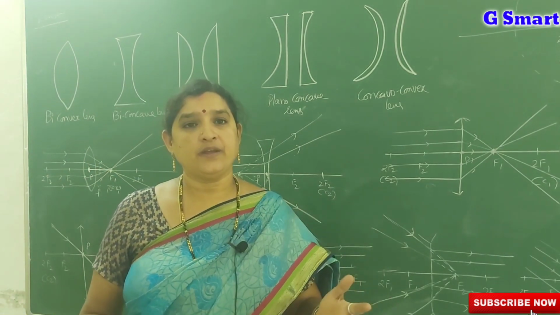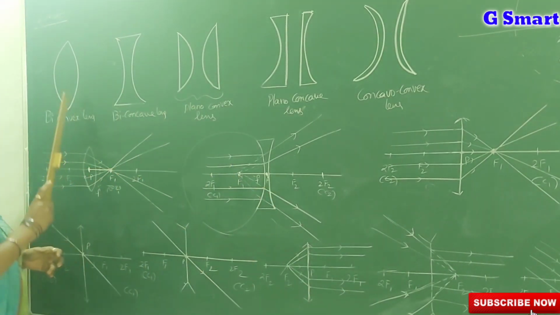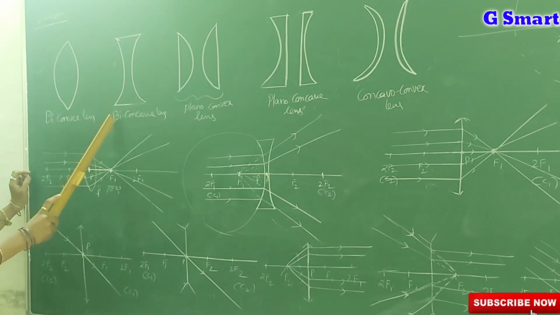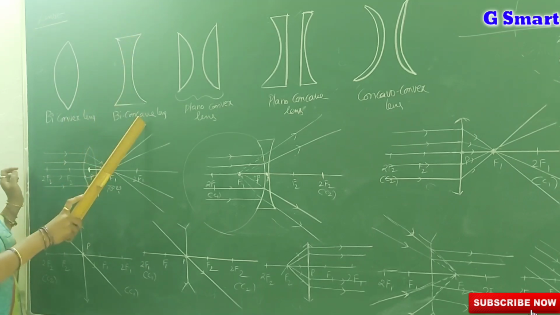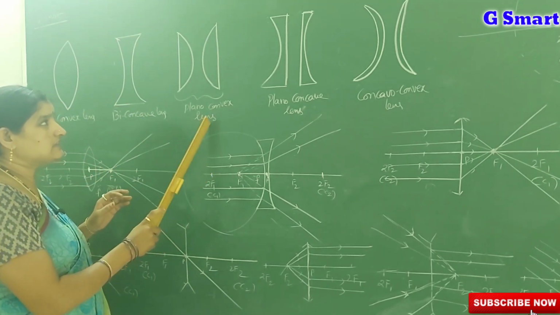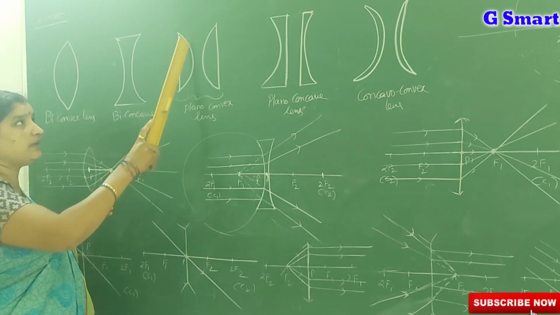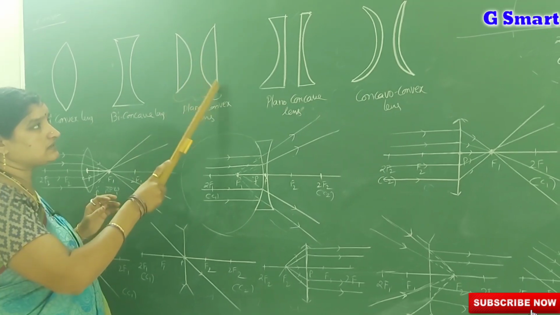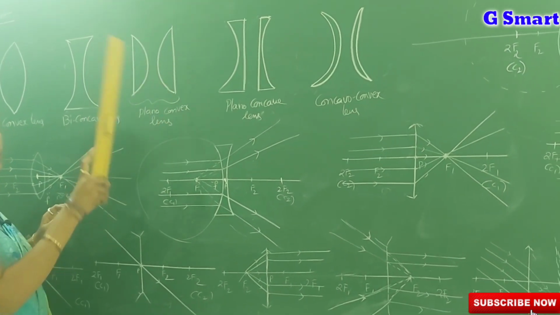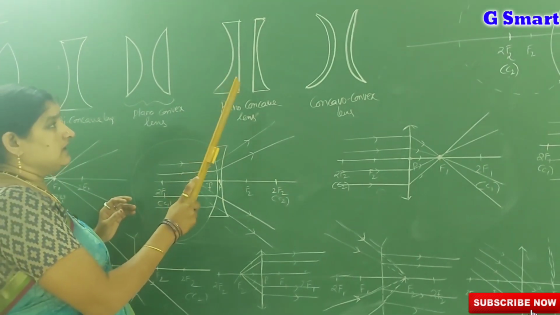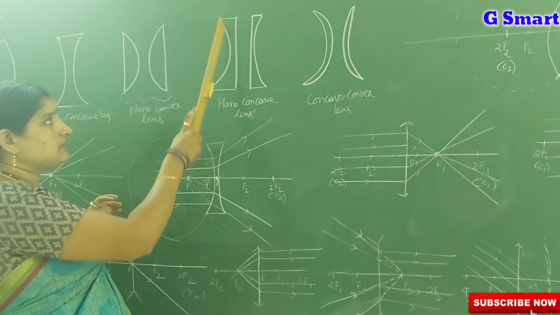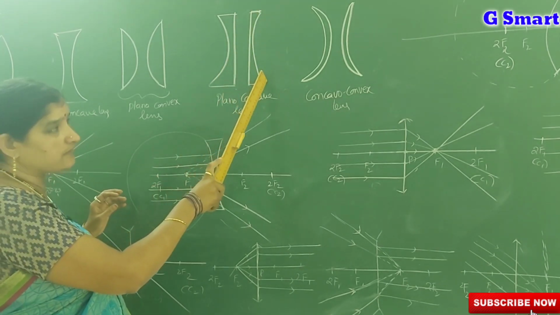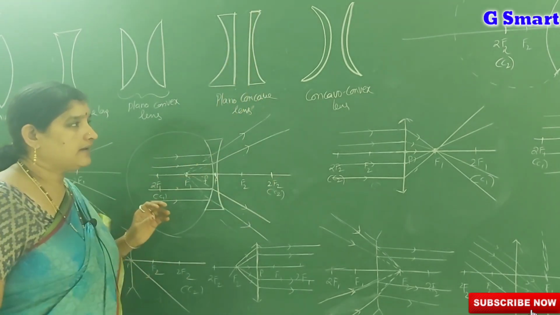We have different types of lenses. Here, if you observe, this is a biconvex lens, that means it has two convex surfaces. This is a biconcave lens, with two concave surfaces. And this is a plano-convex lens, with one side a plane surface and the other side a convex surface. In the same way, one side is a plane surface and the other side is a concave surface, so this is called a plano-concave lens.